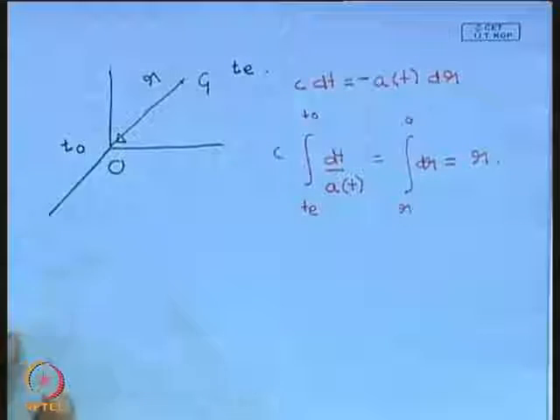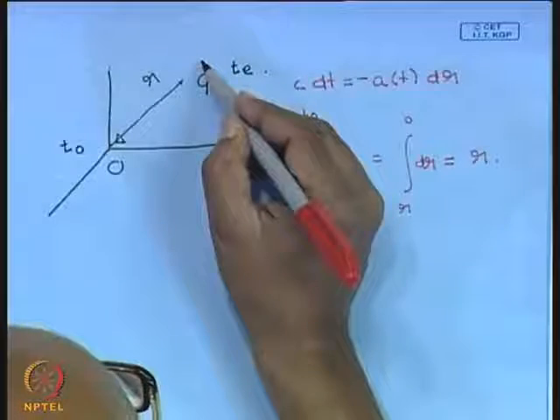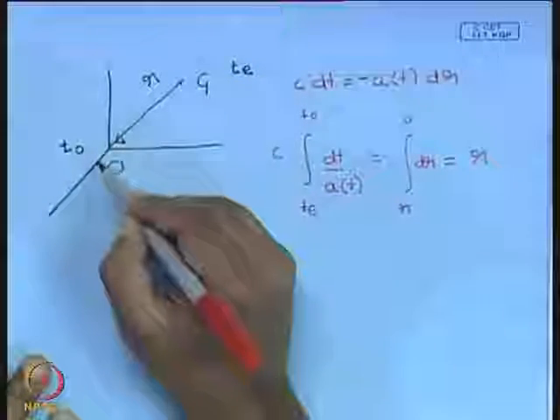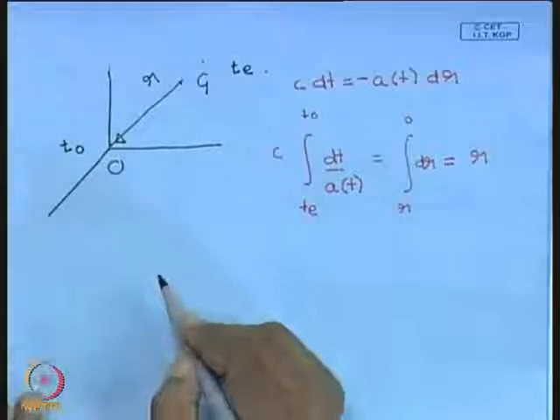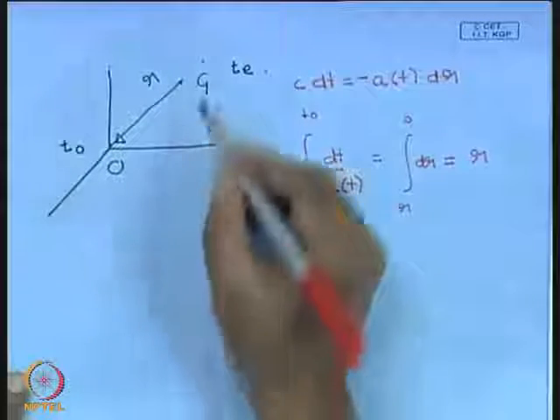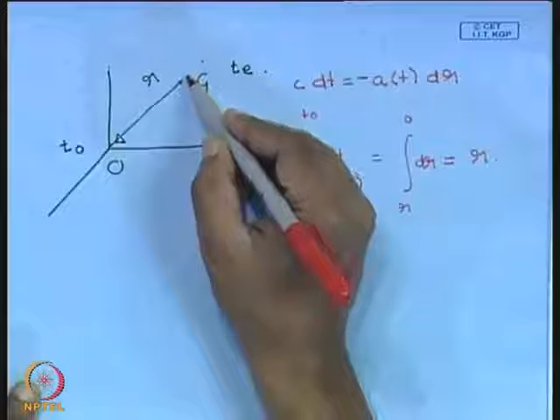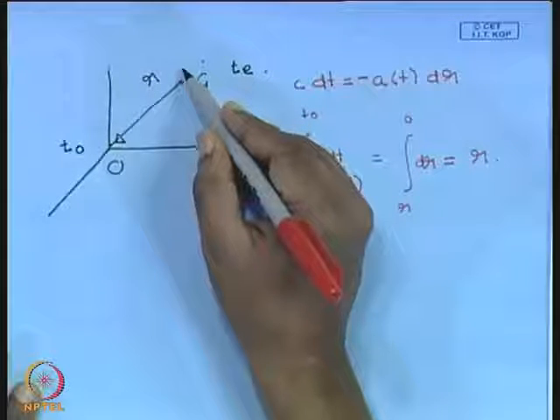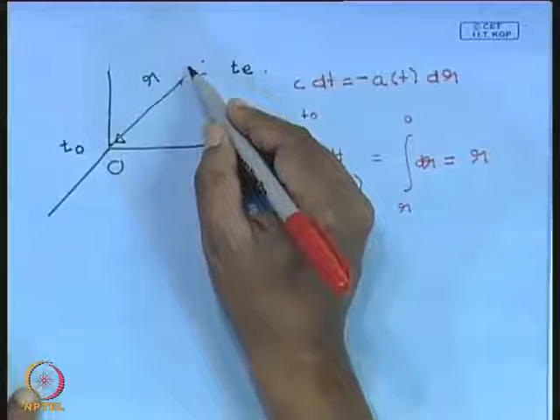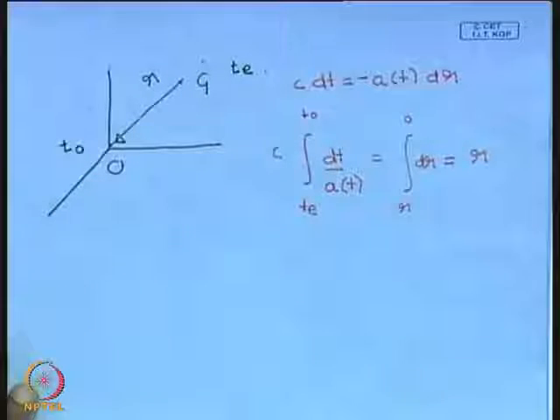Now light, we know, is a wave. So there is a wave which is coming from here, and there is a wave which is being received over here. We would like to now calculate the redshift of the light. We would like to address the question: does the frequency of the light change when it propagates from the galaxy to the observer? That is the question that we would like to address.